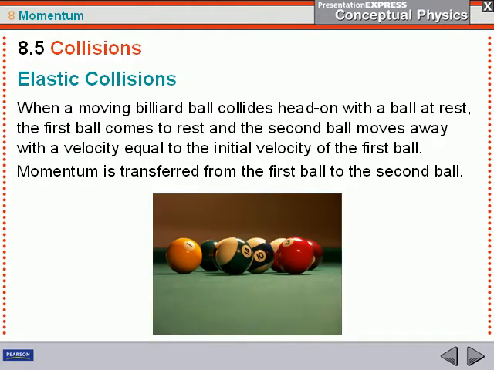Now, if a billiard ball hits another billiard ball that is at rest, the first one should stop completely, and the second one will move away with a velocity equal to the velocity of the first ball. The momentum is completely transferred from the first ball to the second ball.